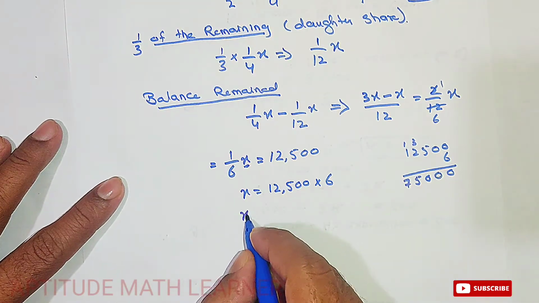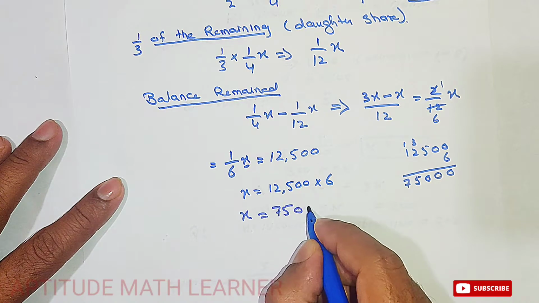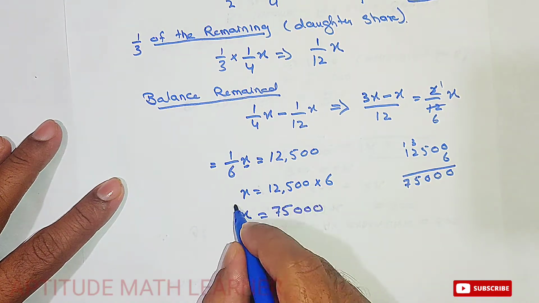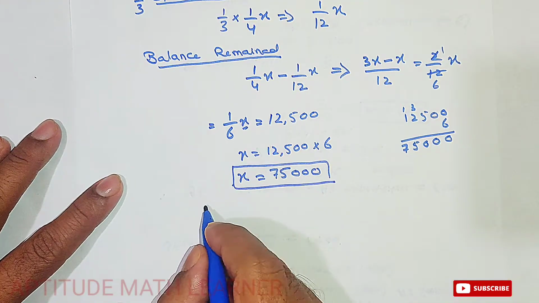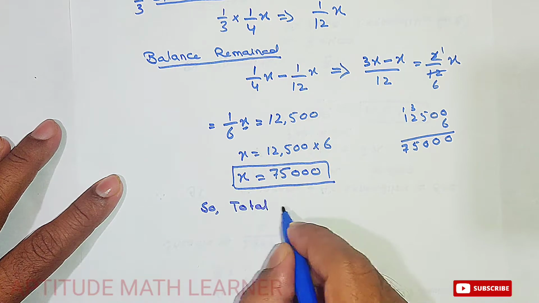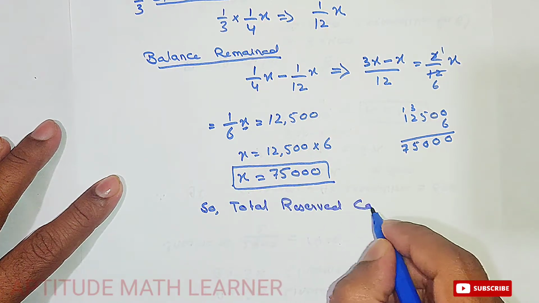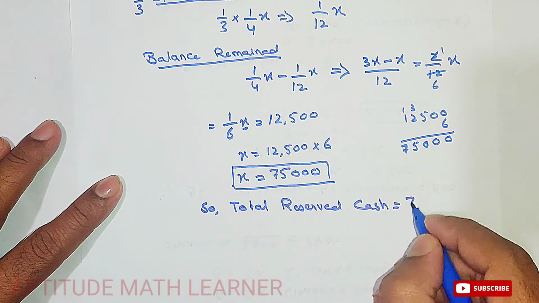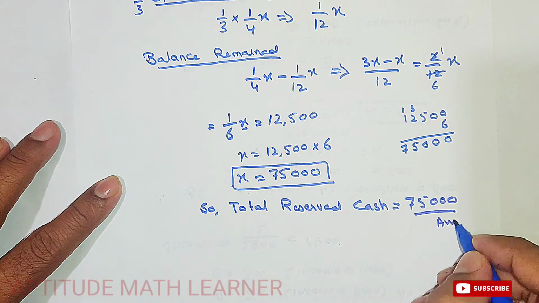So here we have the value of x, that is 75,000. So the total reserved cash is 75,000, and this is our answer.